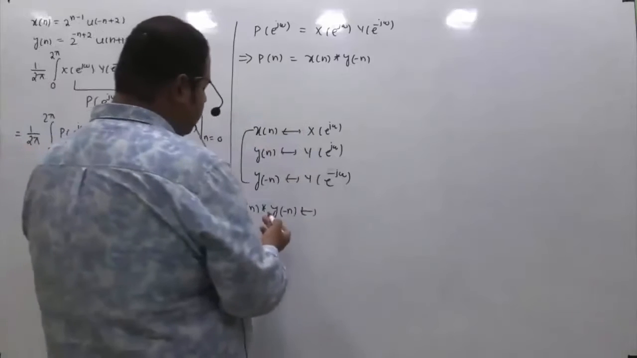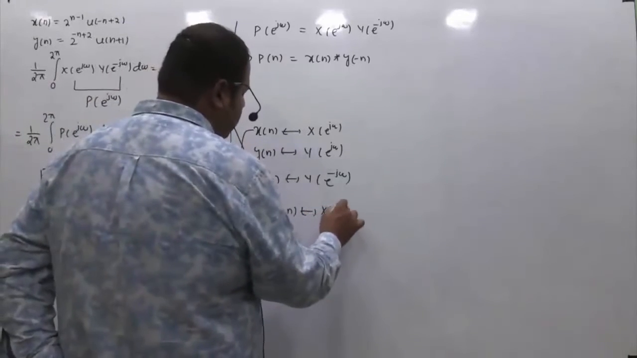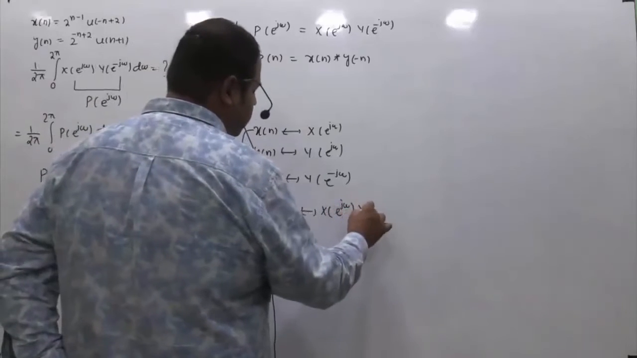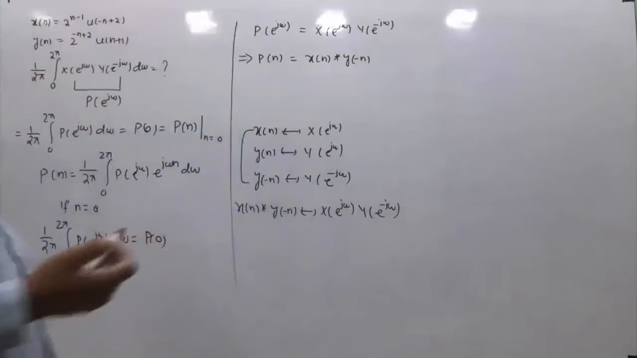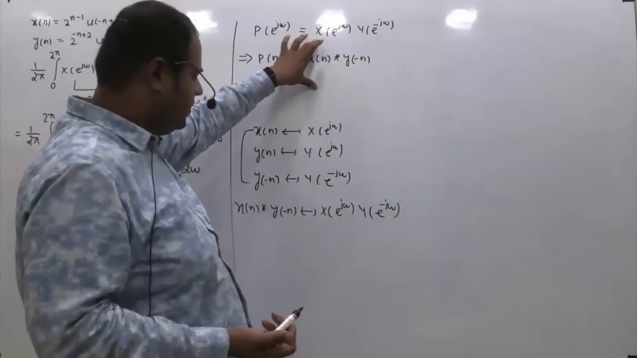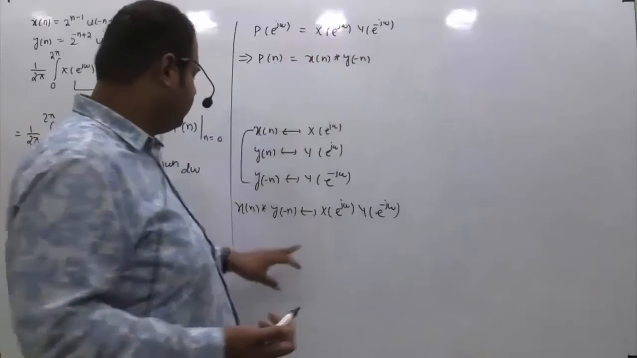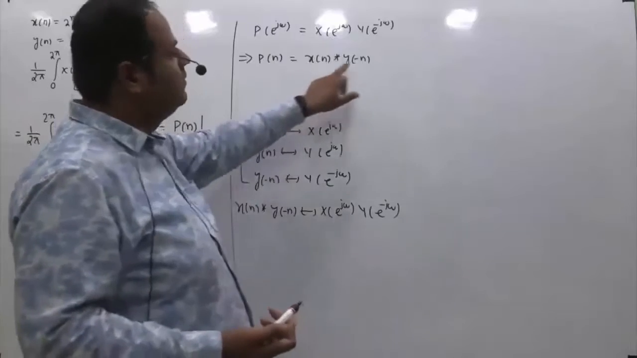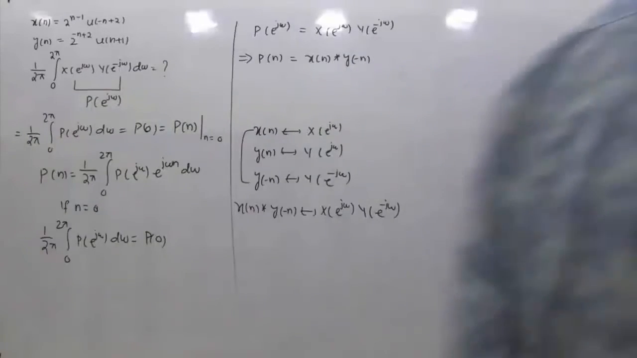So the DTFT of the convolution of x[n] and y[-n], if I ask you, will be equivalent to X(e^{jω}) multiplied by Y(e^{-jω}), right? So whenever I have X(e^{jω}) multiplied by Y(e^{-jω}), this product I am replacing by x[n] convolved with y[-n], right? x[n] convolved with y[-n].